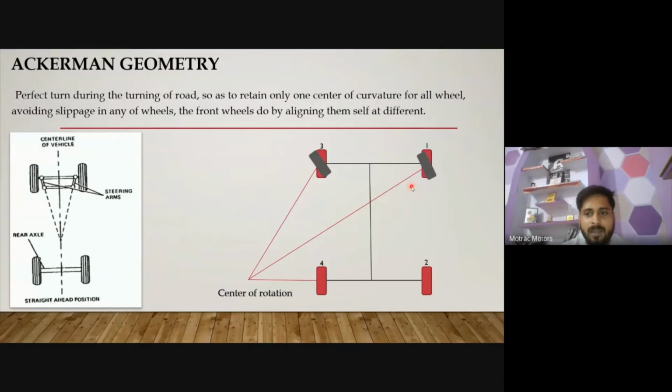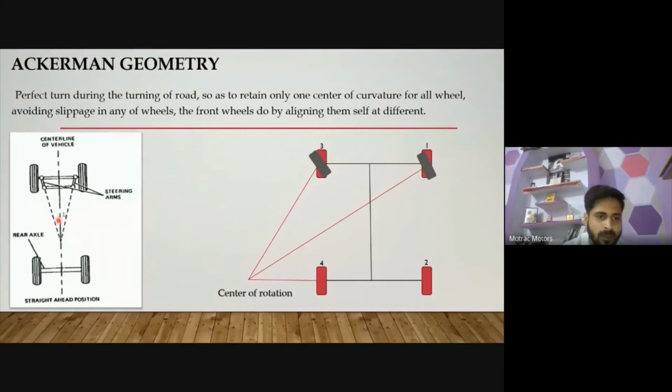In that geometry, the outer wheels take a turn with a different angle, and the inside wheels take a different angle. In this figure, you can see that if you are taking a turn to the left side, in the anti-clockwise direction, the inside wheel makes a higher amount of angle compared to the outside wheel. So no slippage will occur, because the path covered by the inner wheel and the outer wheel is different.